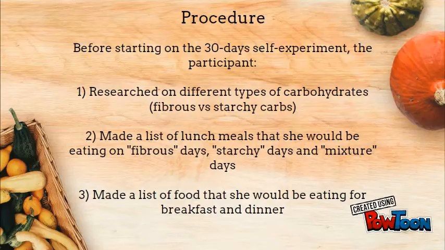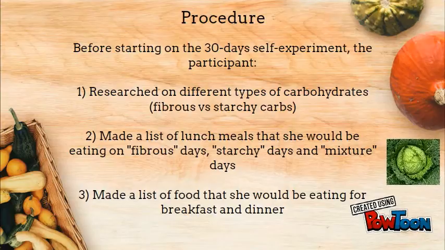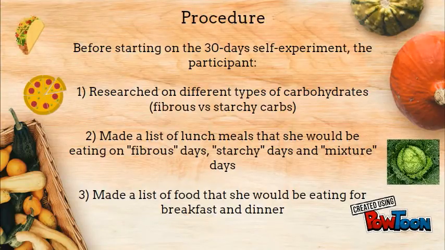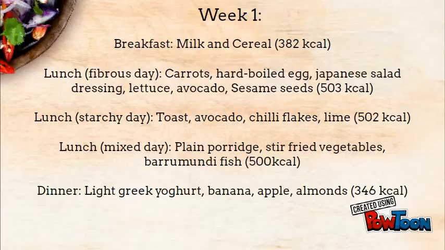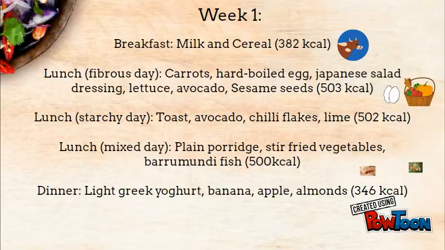Before she started on the 30-day self-experiment, she researched on the different types of carbohydrates, mainly fibrous versus starchy carbs. She then made a list of lunch meals that she would be eating on fibrous days, starchy days, and mixture days. She also made a list of food that she would be eating for breakfast and dinner. She had different sets of breakfast and dinner for each week for the 4 weeks of experiment, meaning that she ate the same food for breakfast for 7 days in a row before changing to other food.